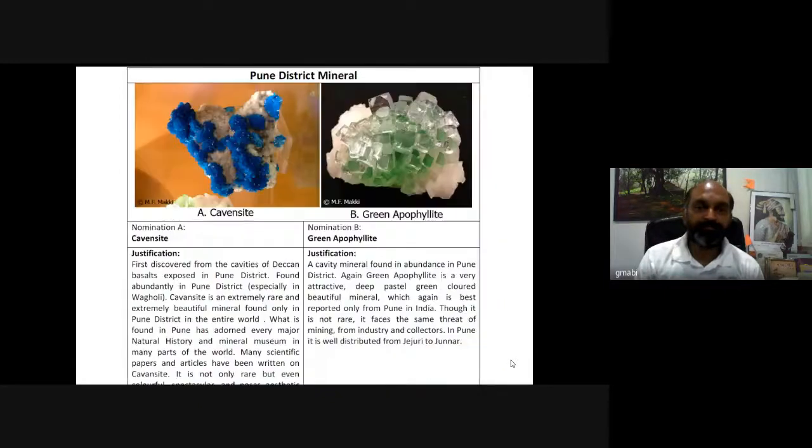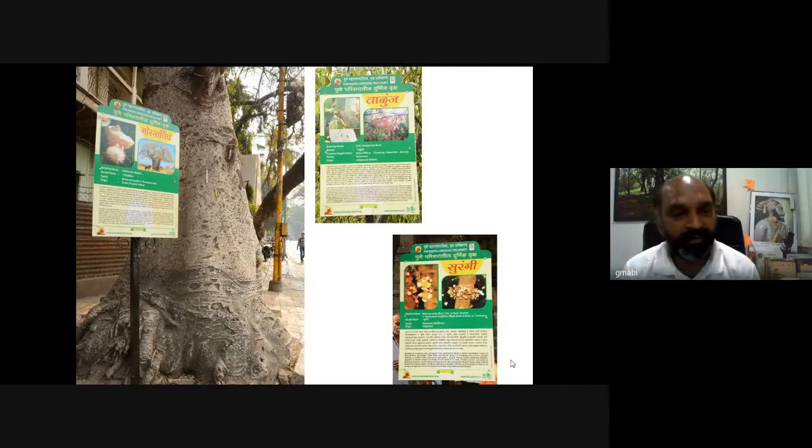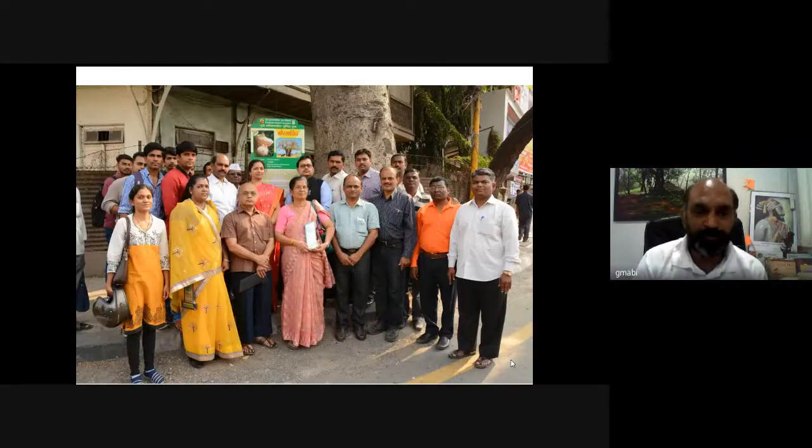Then one can raise placards or harita falak, or green boards, to make citizens aware about the green heritage of our city, village, and so on. So we can put such information boards to make people aware about the heritage of your area. Local people's involvement, commemorating various festivals, is a key to appreciate the heritage and conserve the heritage.